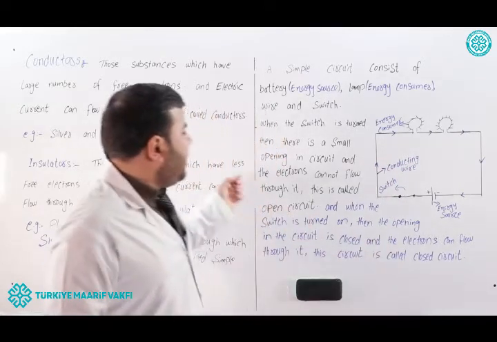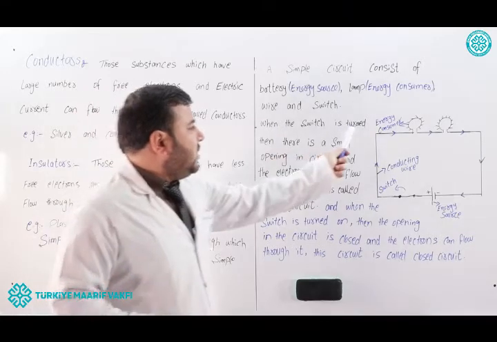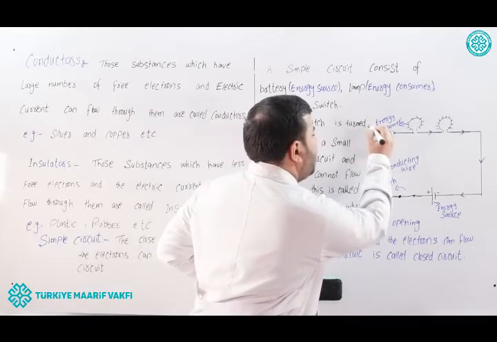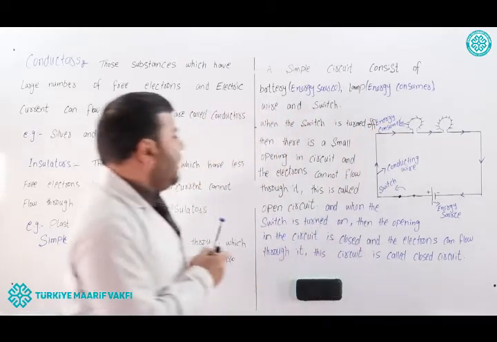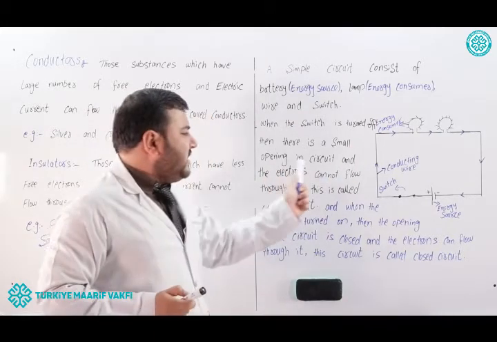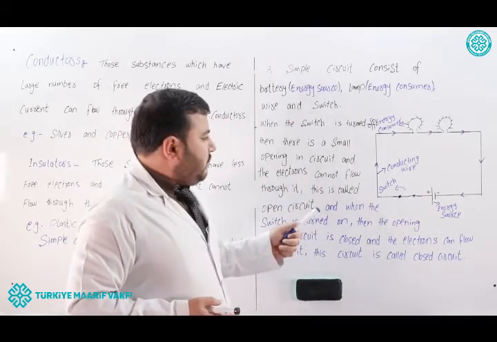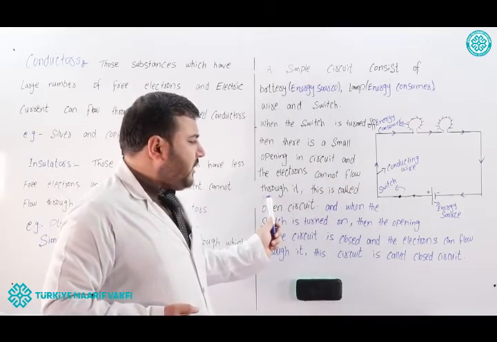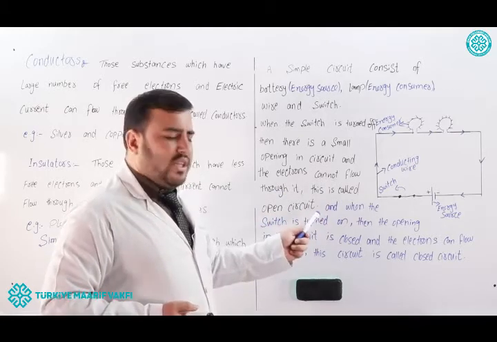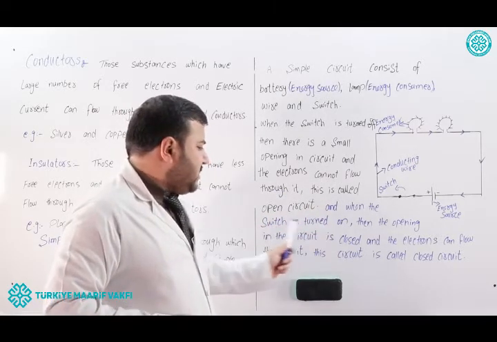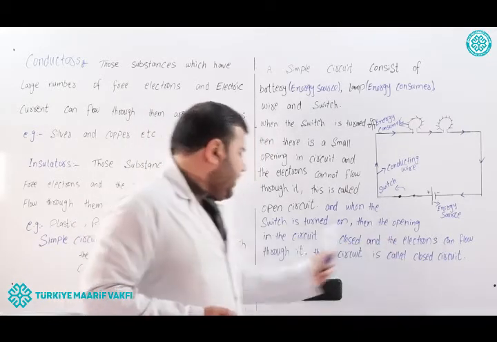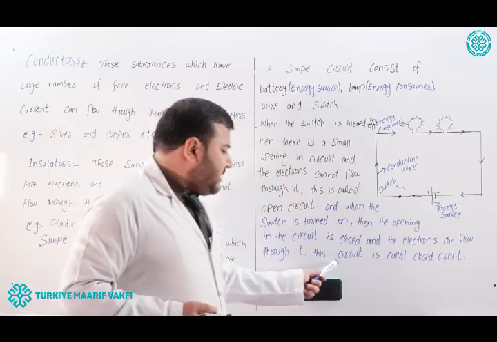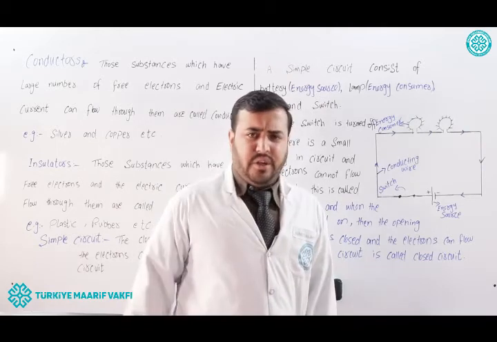The same thing is written here: when the switch is turned off, here "off" is just missing, then there is a small opening in the circuit as we have discussed before, and the electrons cannot flow through it. This is called an open circuit. And when the switch is turned on, then the opening in the circuit is closed and the electrons can flow through it. This circuit is called a closed circuit.